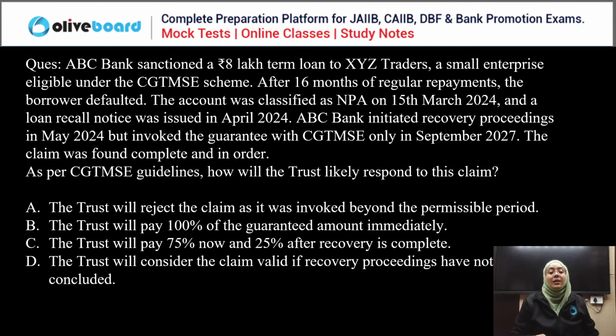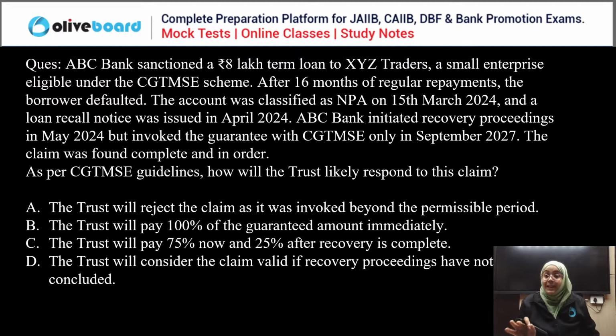Okay, next question. ABC Bank sanctioned an 8 lakh term loan to XYZ Trader, a small enterprise eligible under the Credit Guarantee Fund Trust for Micro and Small Enterprises. After 16 months of regular payment, the borrower defaulted. The account was classified as NPA on 15th March 2024 and a loan recall notice was issued in April.